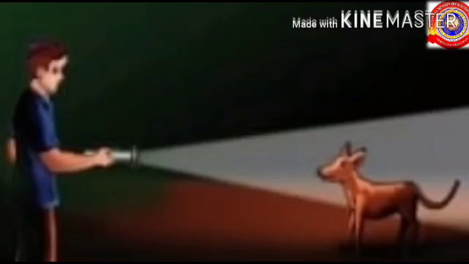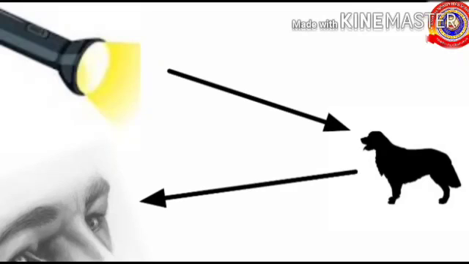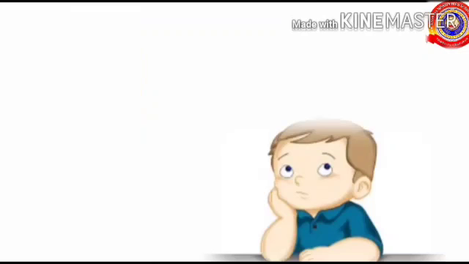Next one is, how is the dog seen when a torch is lighted in darkness? It is because the light rays from the torch fall on the dog and the reflected rays fall on the eyes of the person who operates the torch. Thus he is able to see objects in darkness. Is it clear?